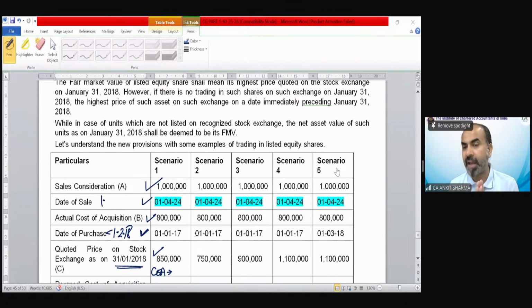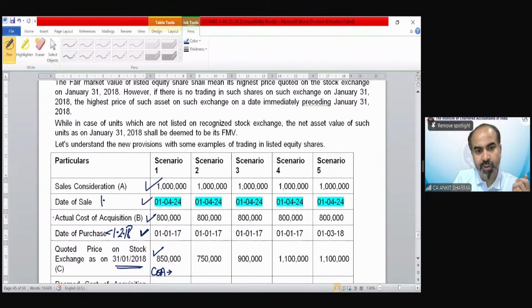Soumya is saying 8,50,000. Sahil is saying 850. Rajveer is also saying 850. Well done. You can see when we read the provision made by the government, we feel it is quite complicated. But when you start applying those provisions numerically, you will feel it is not that complicated. Look how simple it is.